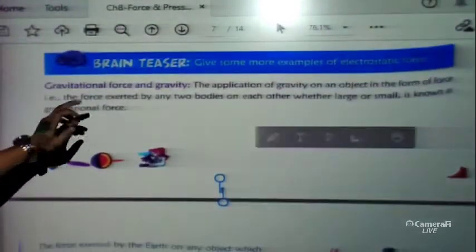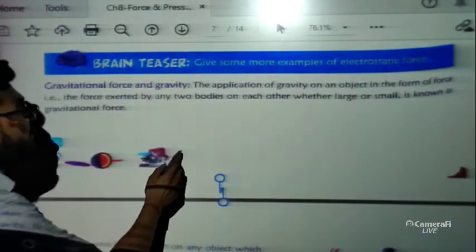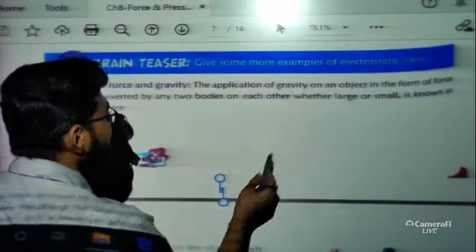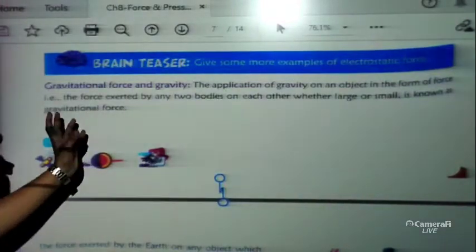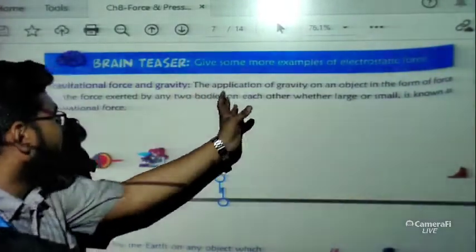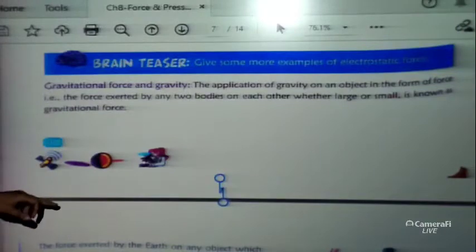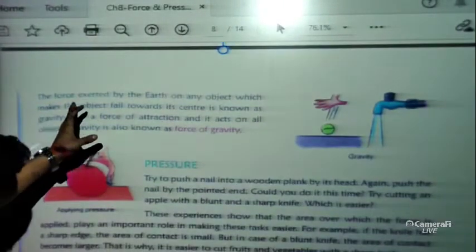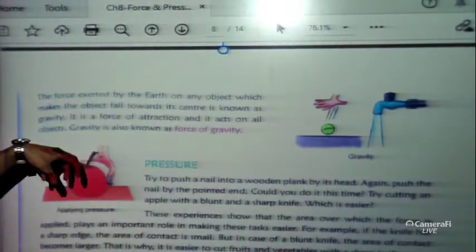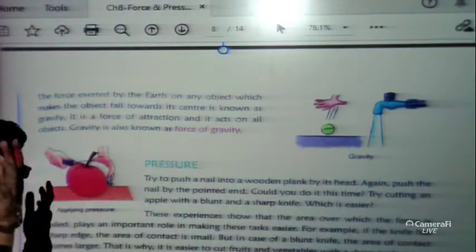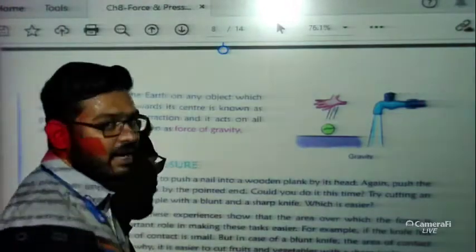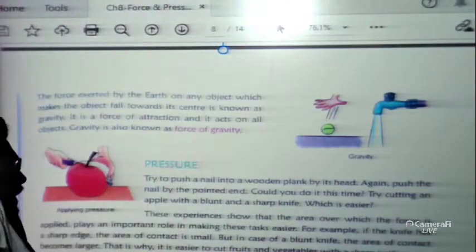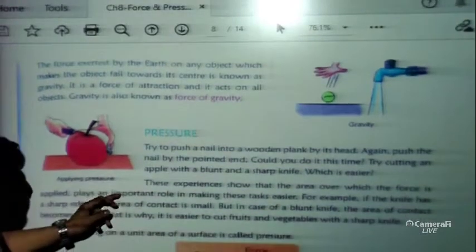And last is gravitational force, or gravity. All of you know that the force exerted by two bodies on each other, whether large or small, is known as gravitational force. The force exerted by the earth on any object we call gravity, and this force is called the force of gravity. So if I throw this pen upwards, it will come down after a certain interval of time. This force we call the force of gravity.